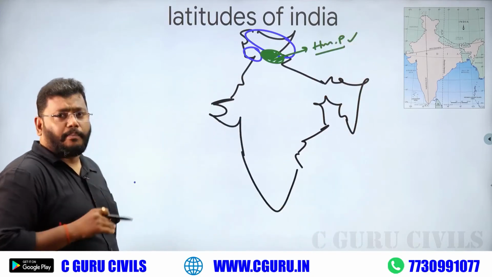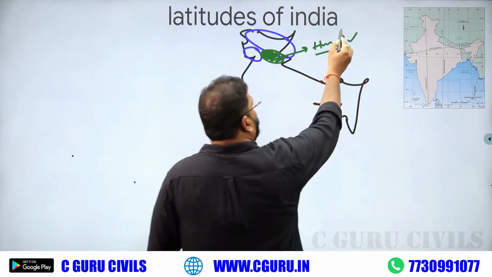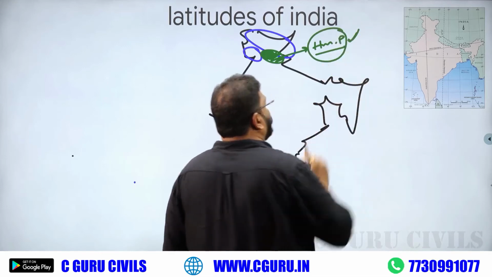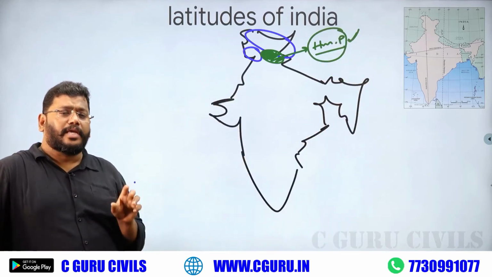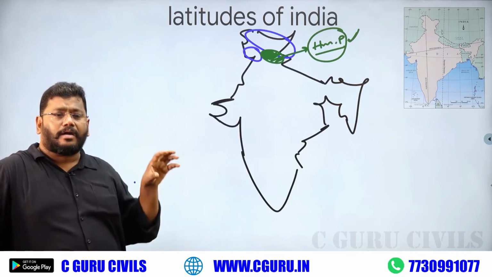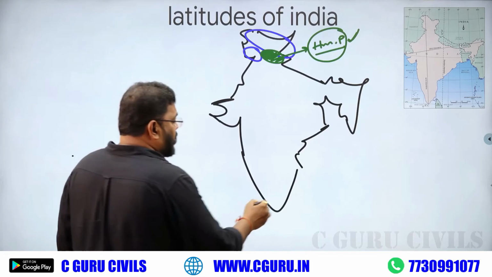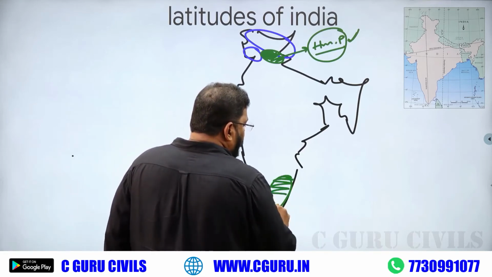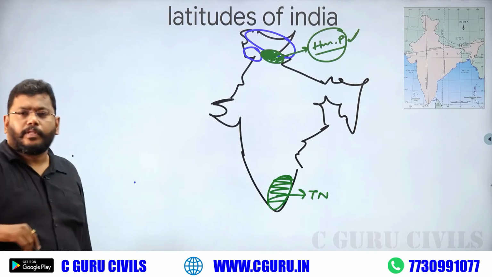Later I will show it on the map. Just in outline, please feel this is Himachal Pradesh. So, which one is the northmost state of our India? Himachal Pradesh. Which one is the southernmost state of our India? Tamil Nadu.